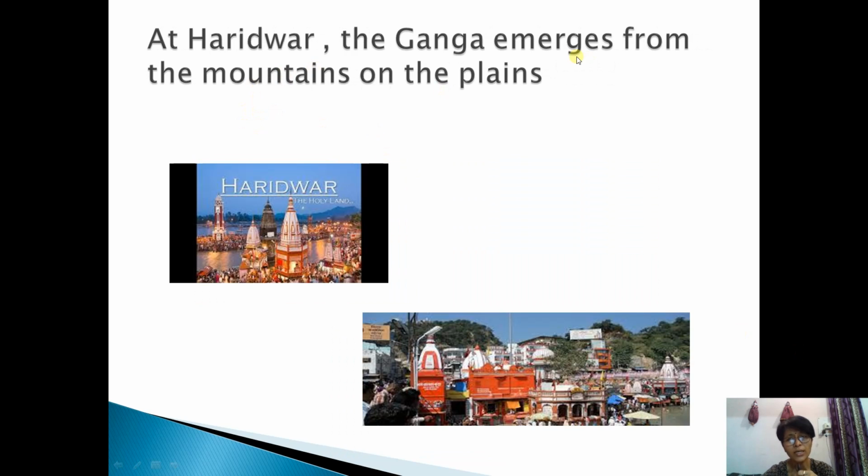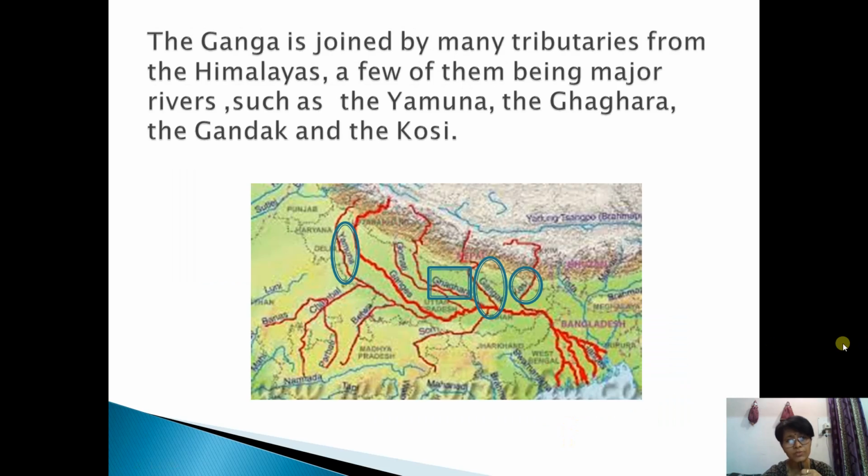At Haridwar, the Ganga emerges from the mountains onto the plains. So all of you know Ganga river originates in the Himalaya, and from the mountain to the plain area, whenever it reaches Haridwar, we can say that is the part where Ganga emerges. It is a plain area. Two pictures of Haridwar I'm showing here.